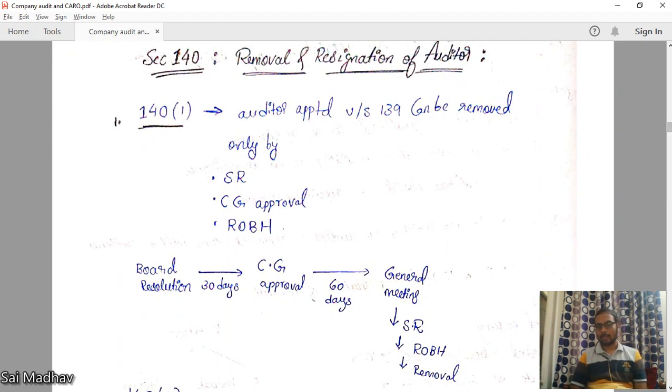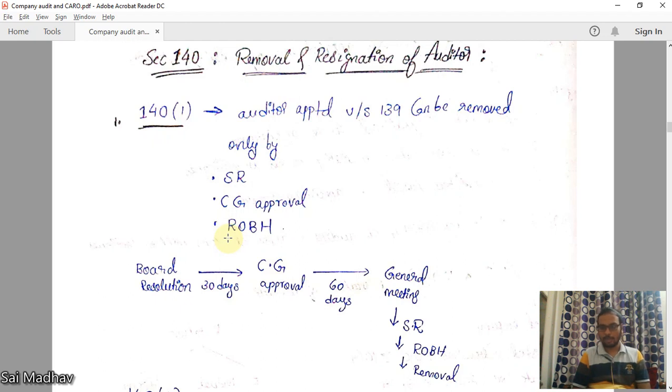140. Removal and resignation of auditor. 140 subsection 1 deals with removal. Removal can only be done by special resolution, central government approval, and opportunity of being heard should be given to the auditor. Because removal is a very serious thing.